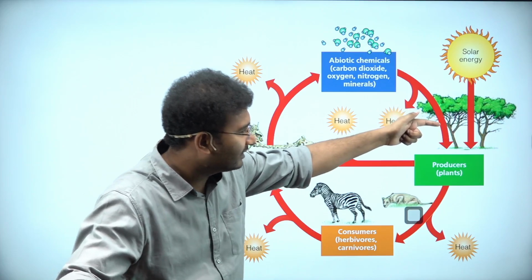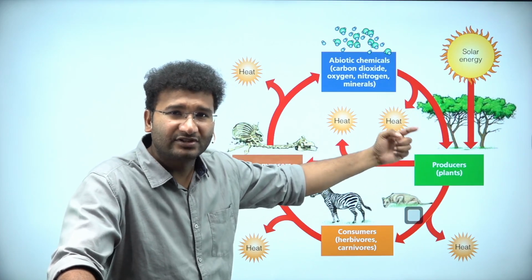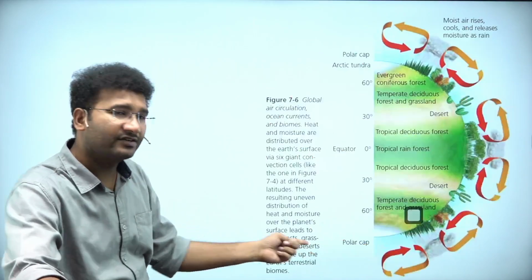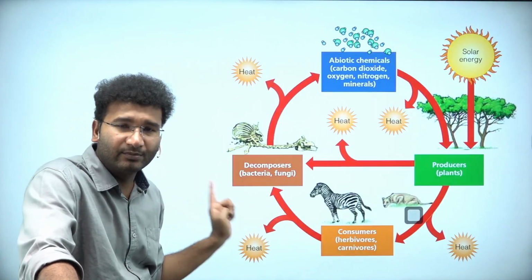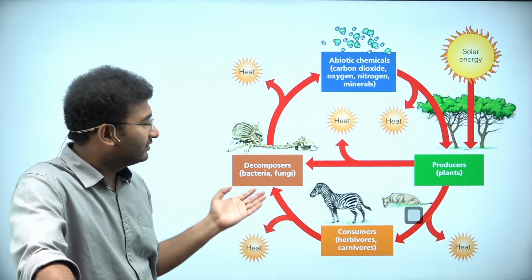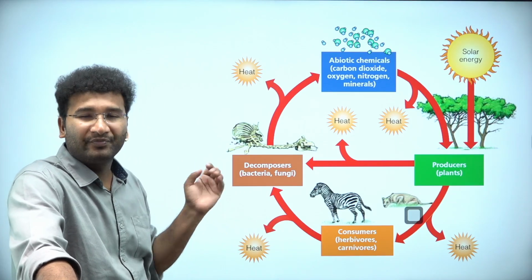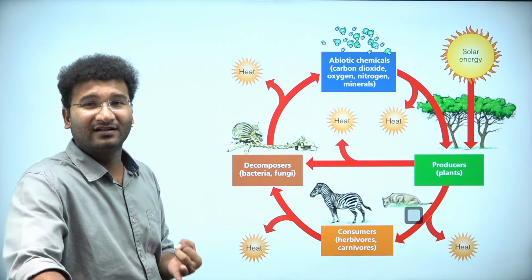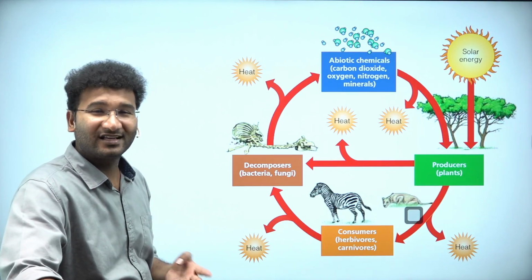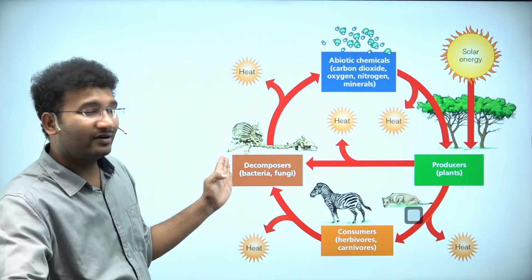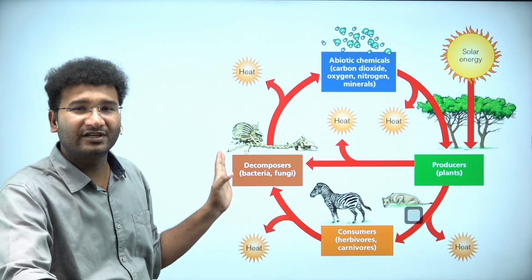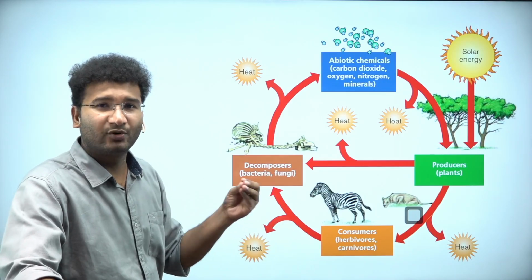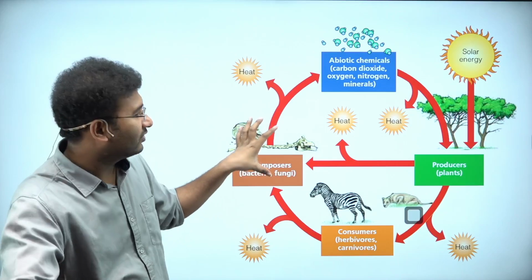Those that make food are called producers, and the food will be eaten by the consumers, right? Consumers, if they die, will be eaten by decomposers. Who are these decomposers? They are none other than your cockroaches. You hate cockroaches. Your ants, they also eat the dead. Crows, vultures, eagles, or dead tree borers are also decomposers: something which is eating the dead, or else both the living and the dead. That is what is called decomposers.